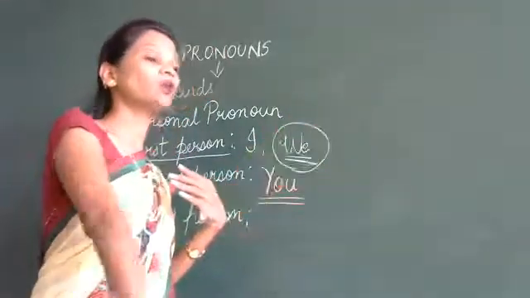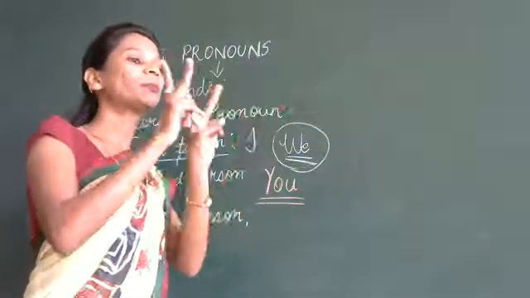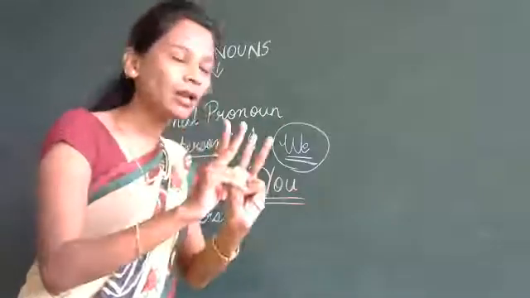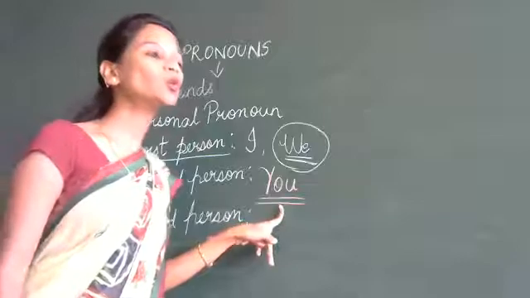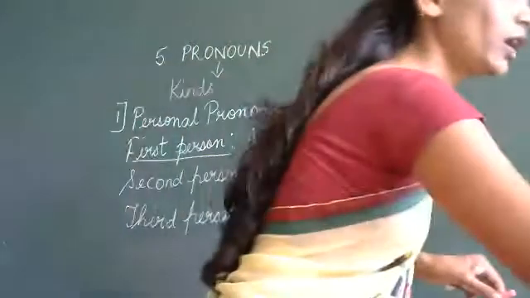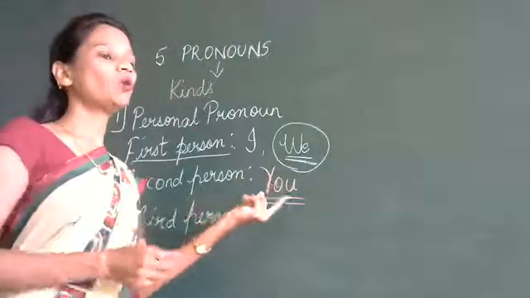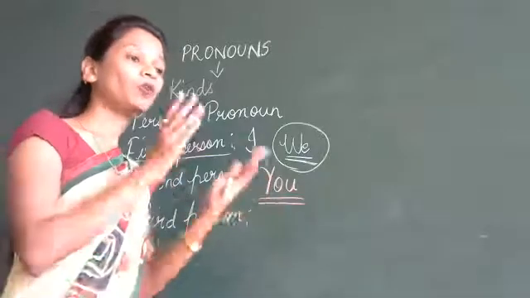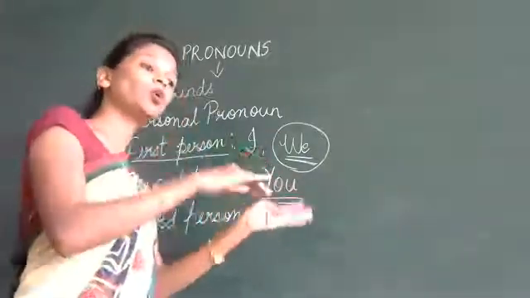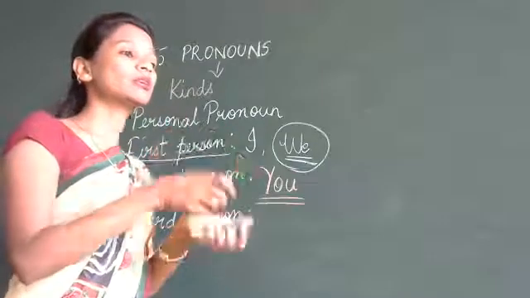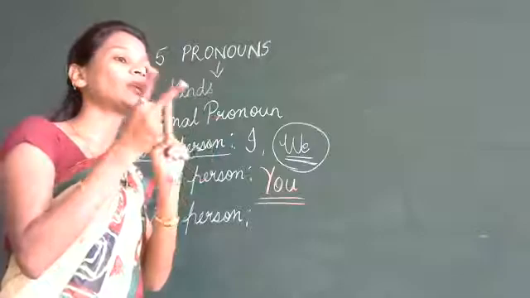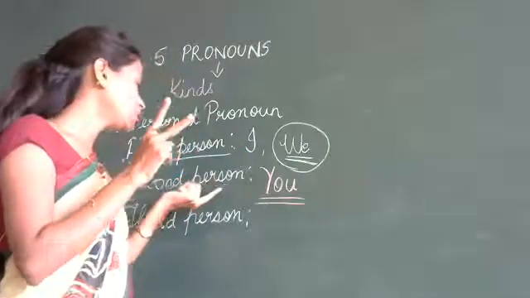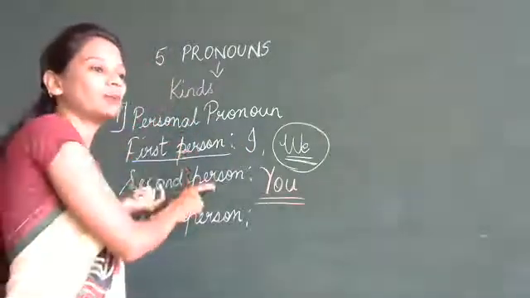Who is this you? Yourself. That means two people are talking. When two people are talking, we use the personal pronoun you. Okay? If you and your father are talking, you and your friend are talking, so that is you. The conversation or the talk that is happening between two people, we use the second person. That is the second person.